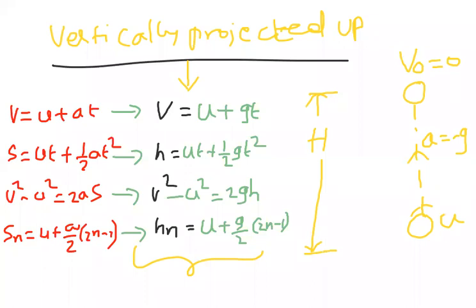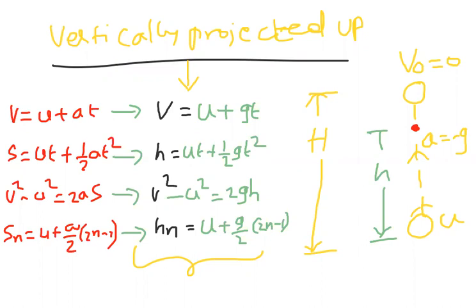Now I am not discussing the maximum height point; I am taking one point below the maximum height. Let me take a distance from the top as small h, not capital H. Somewhere between the initial and final point, anywhere that point can be, I have taken one point, and for that point the height is small h.